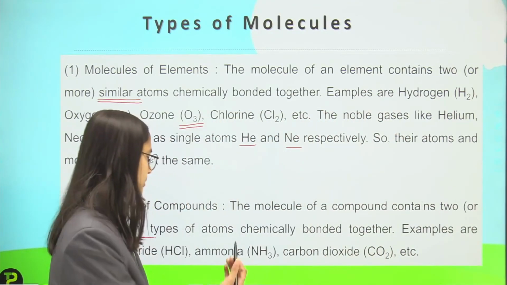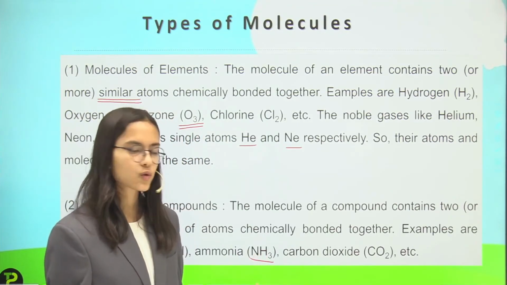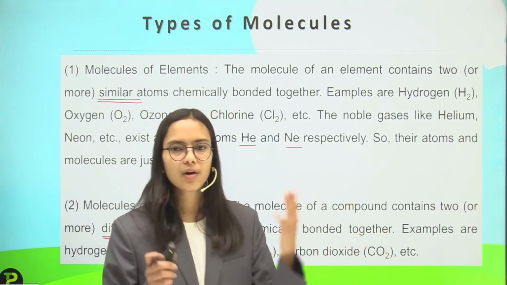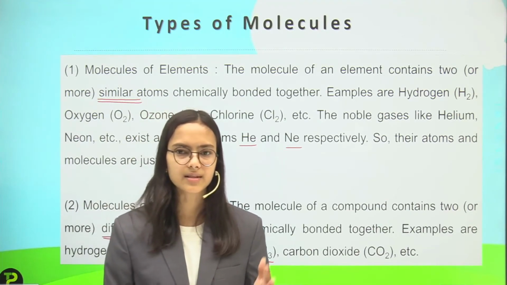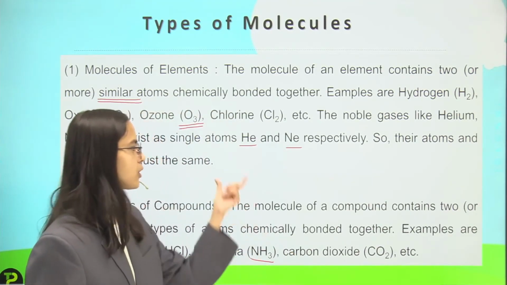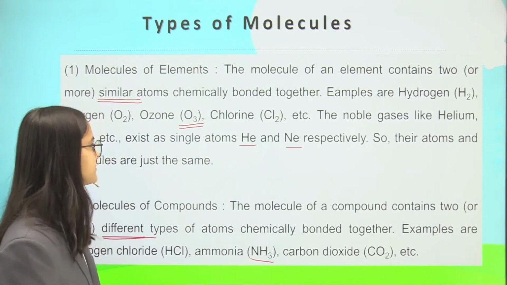And then I talk about ammonia. Ammonia is NH3, and that has one nitrogen and three hydrogen atoms. And then carbon dioxide, that is CO2, one carbon and two oxygen atoms. So these have different atoms, and that implies that they are molecules of compounds, and molecules of elements have the same atoms combined together.